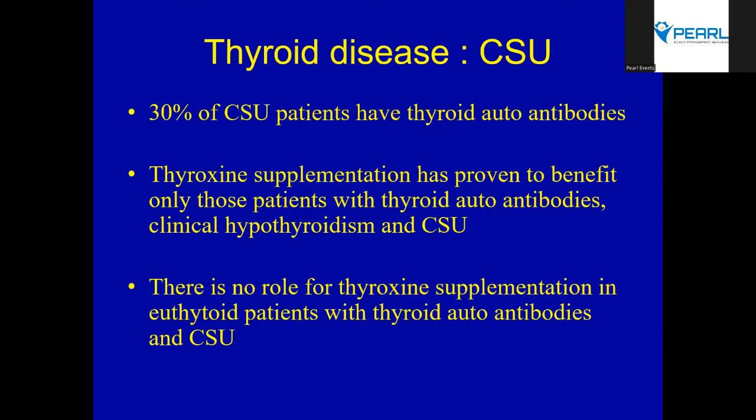So 30% of the CSU patients will have thyroid autoantibodies. Thyroxine supplementation in these patients is proven to benefit only if they have clinical hypothyroidism. Please do understand, a lot of the times, unnecessarily, thyroxine is given in some clinics. If they are not hypothyroid, if they're not having active thyroid disease, there is no need to give supplementation. There is no role for thyroid supplementation in euthyroid patients. Okay, yeah.